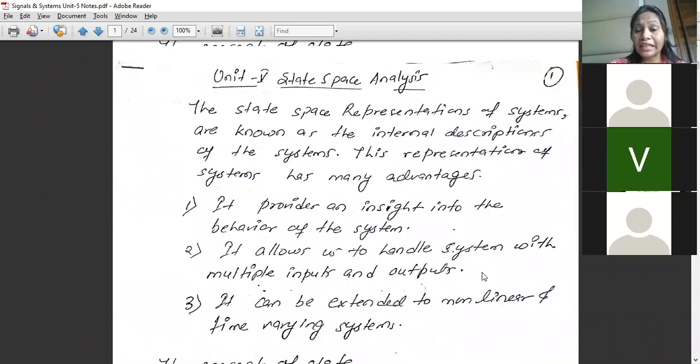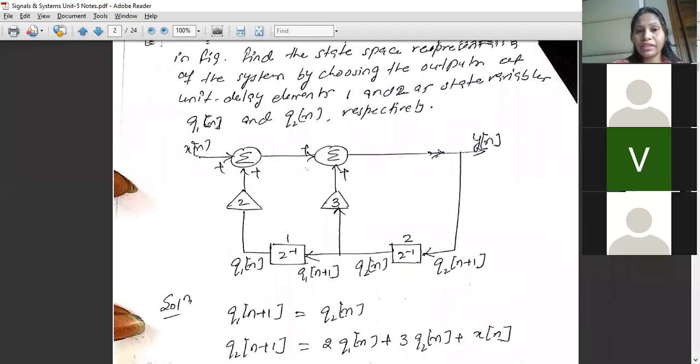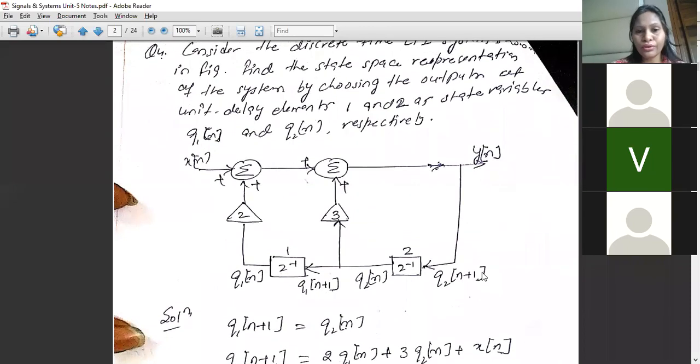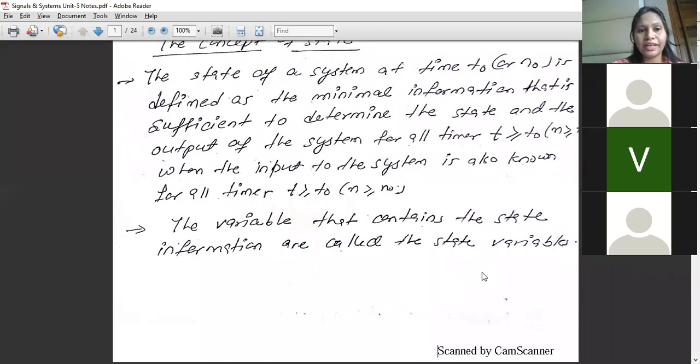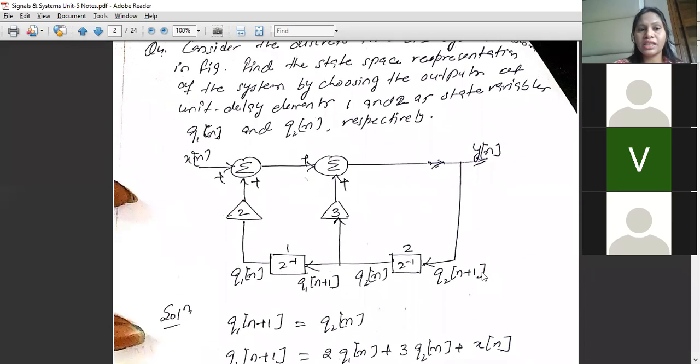Now we'll be directly looking into the numericals. That is how we'll be checking into it. We don't want to go into the theory part of it because that is not required. We just need to understand what is a state, what is a state space representation, and what are the state variables. Now we'll be seeing the numericals.